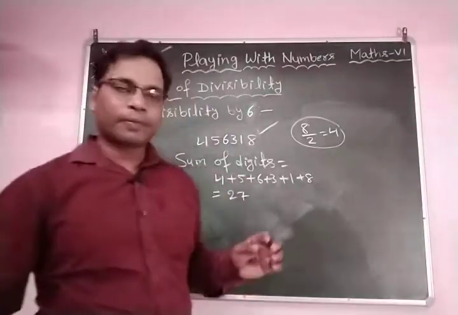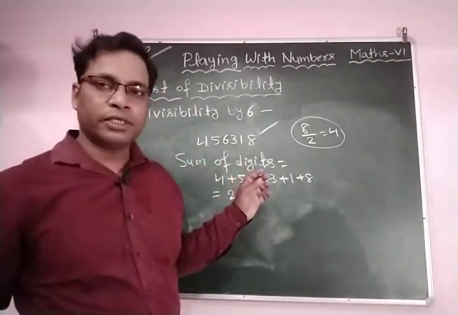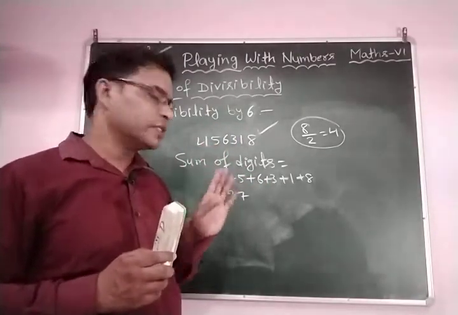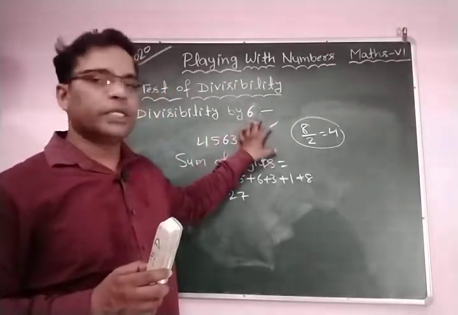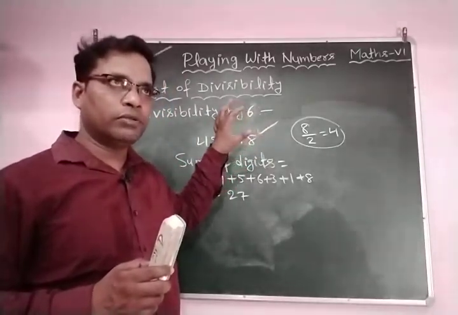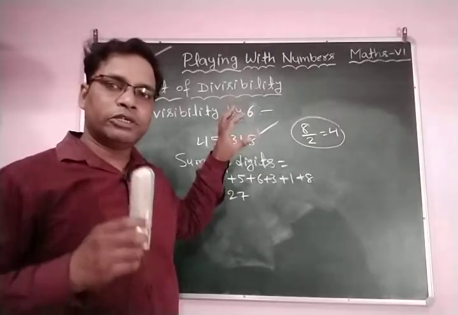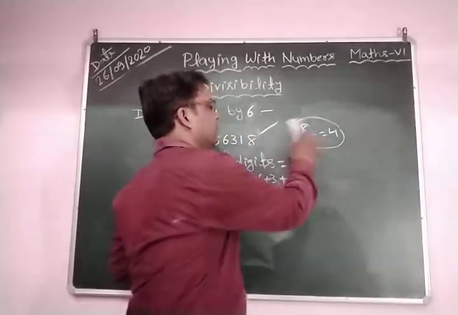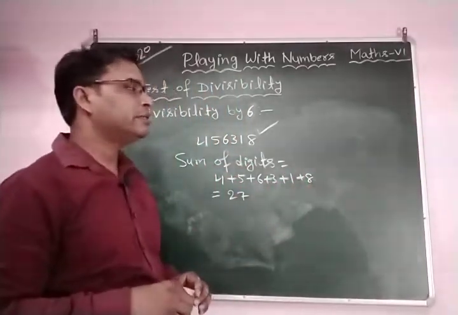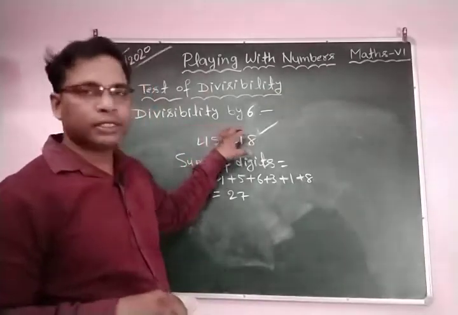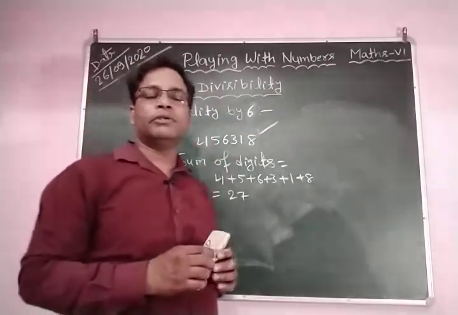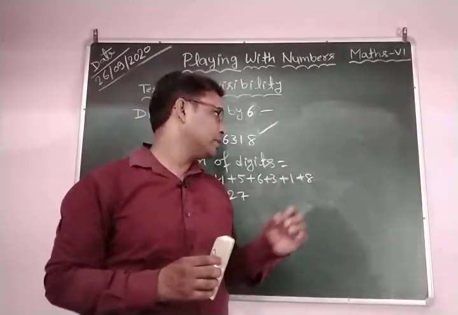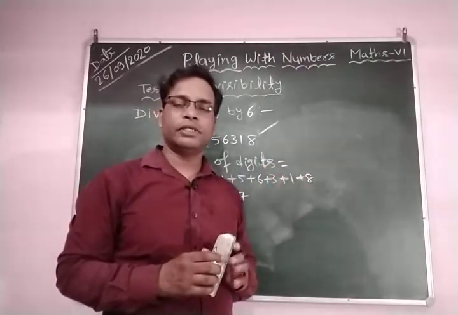Let's verify it by the actual division method. We divide this number by 6. If this number is divisible by 6, then the statement that a number is divisible by 6 if it is divisible by 2 and 3 is true. According to the divisibility test of 6, this number is divisible by 6 because it is divisible by both 2 and 3.